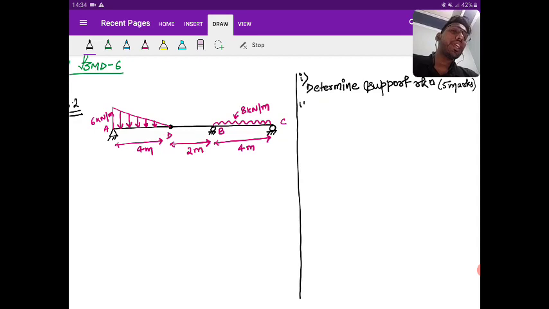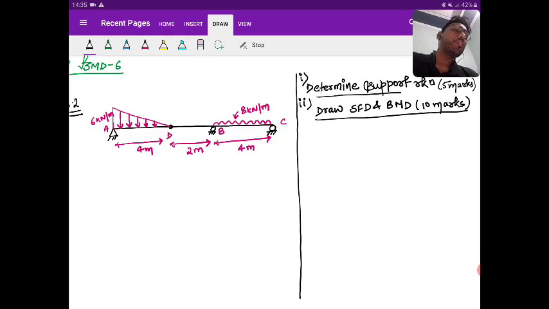Okay. Second is draw SFD and BMD. It is given for 10 marks, 5 marks for SFD, 5 marks for BMD. Okay. So it is given in this: determine support reaction and draw SFD and BMD.